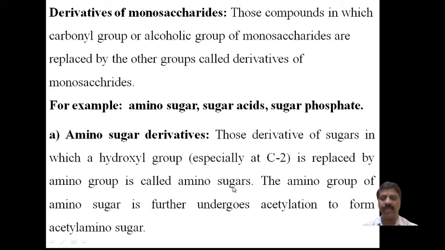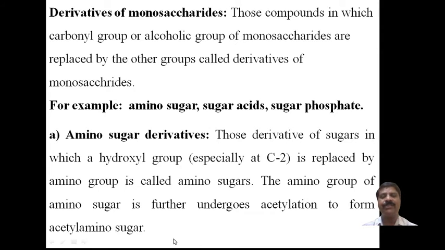The amino group of sugars further undergoes acetylation by using an acetylating reagent like acetic anhydride or acetyl chloride to form the acetyl amino derivative of sugar. Therefore, for your syllabus, both the amino derivative of sugar and the acetyl amino derivative of sugar.